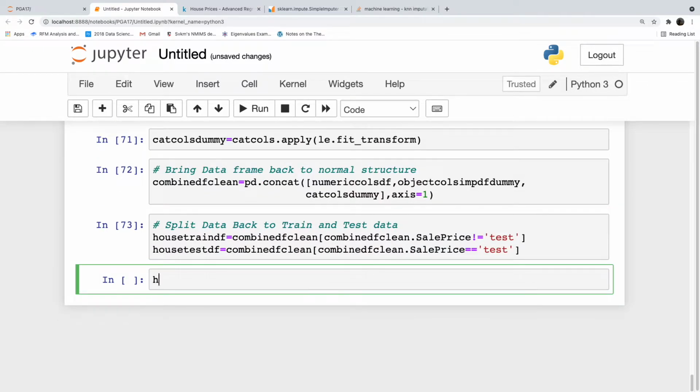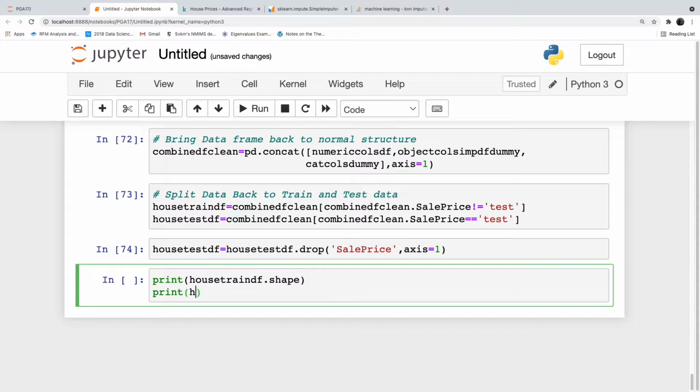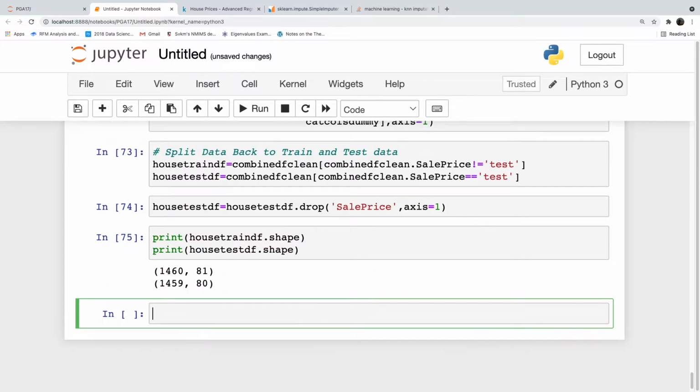Now we will drop the added variable: house_test_df is equal to house_test_df.drop('sale_price', axis=1). Now let us check the data frames finally. Print house_train_df.shape, print house_test_df.shape. We got our data back to the normal state.